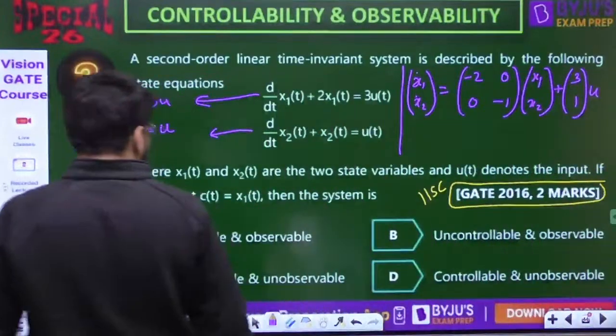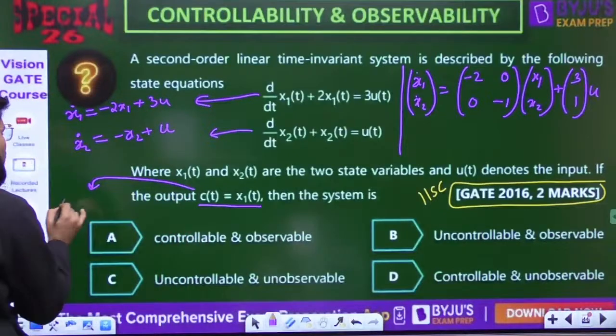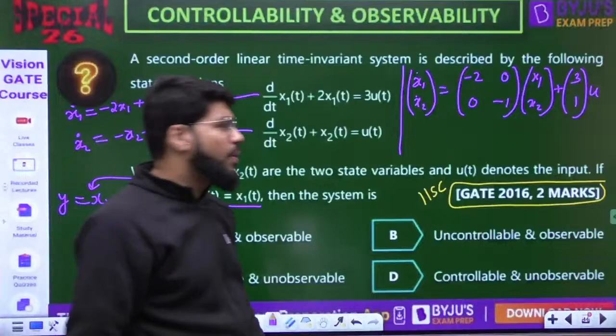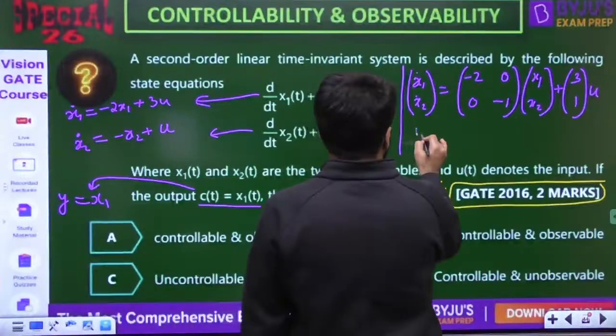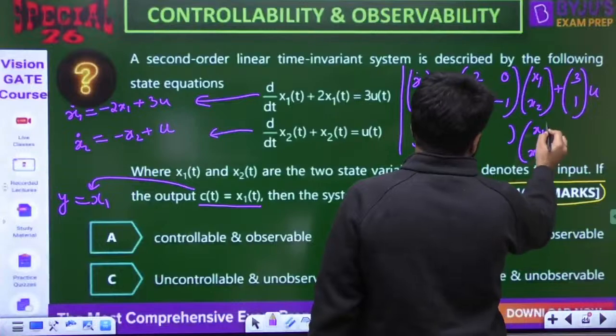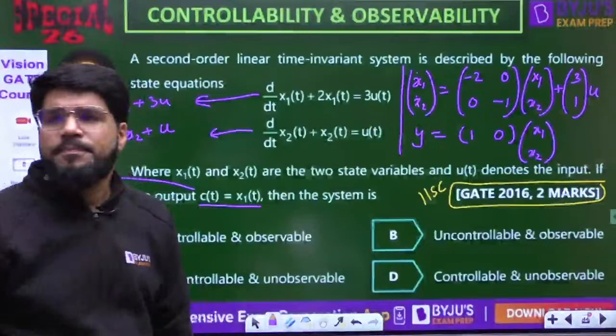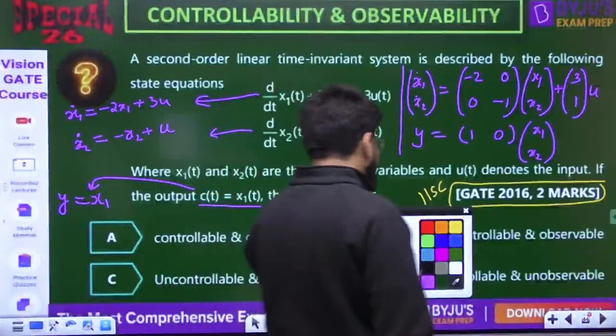Now the output equation. Output is y equal to x1. Output को C बोला है, let us call it y only. So y is equal to x1. If you want to write the coefficients, x1 is 1, x2 is 0. Is it DCF? I think perfect.